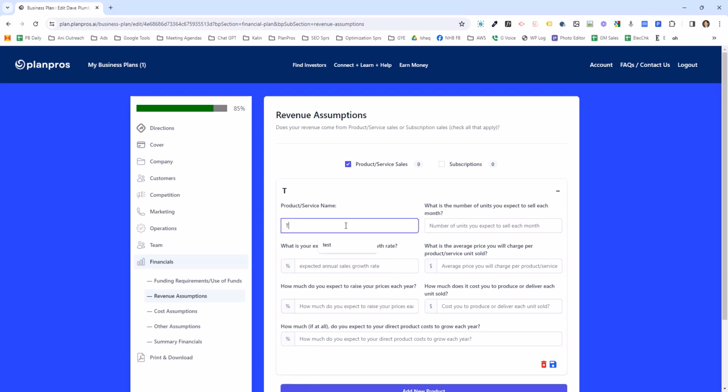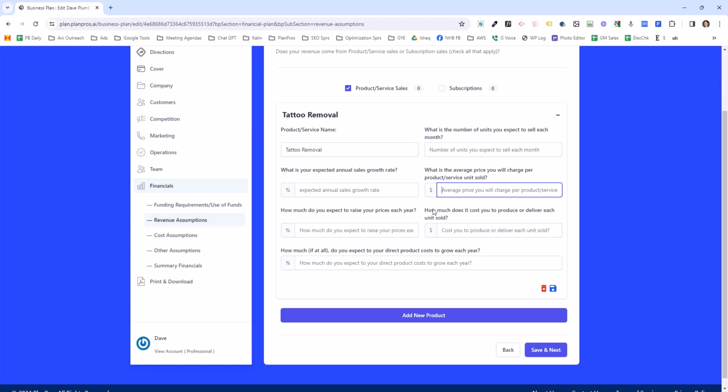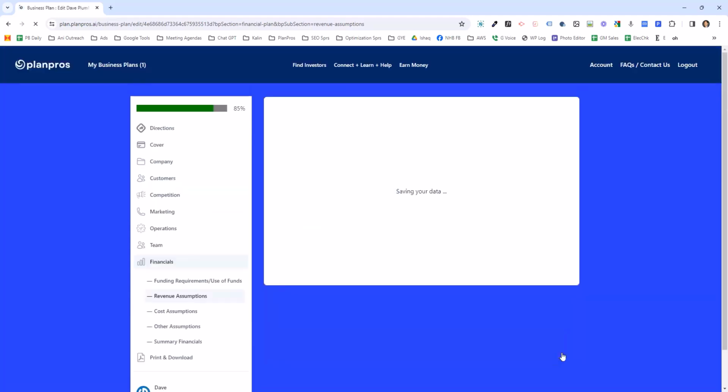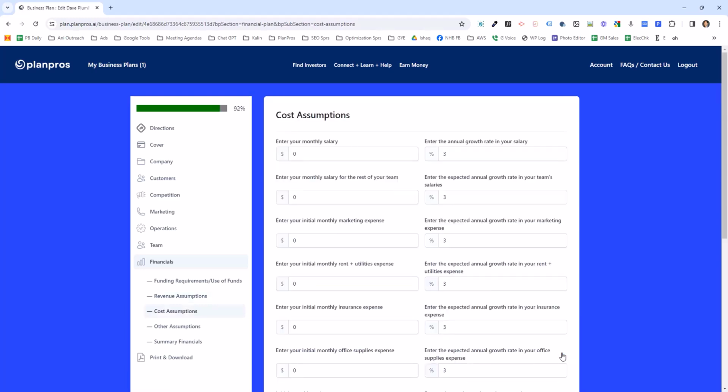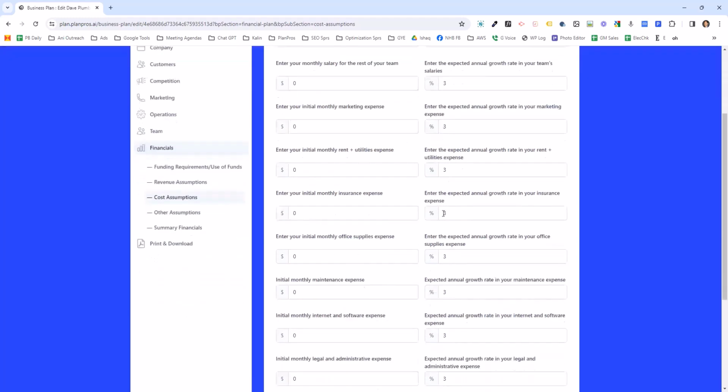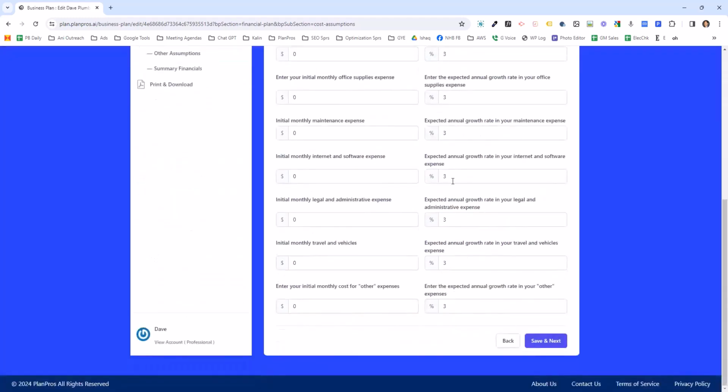So I want to do tattoo removal, and all the questions are pretty straightforward. How many will I sell each month? What is my expected growth rate? Average price? What is the cost? And by entering this information, it automatically is going to calculate all your financial projections for you for 5 years, your cost assumptions, your salary, monthly salary. So you just fill this in. The growth rates on the right side, you generally leave as is.